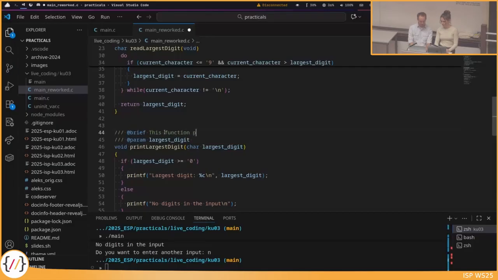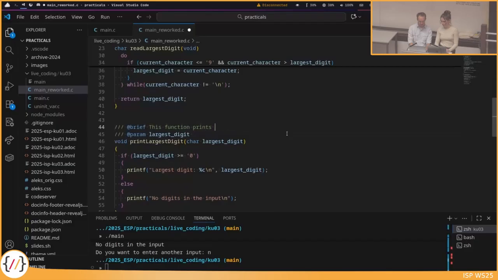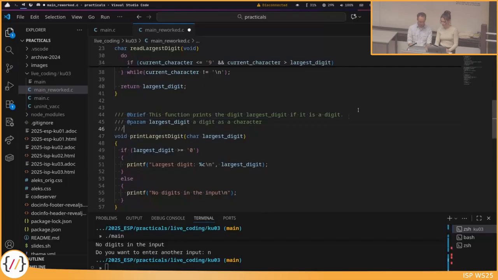This function prints the largest digit value, the largest digit if it is a digit. Okay? And the parameter is a digit as a character. So now we have a sentence for the function. Okay, maybe we add a bit more here so that it looks nicer, but we have a template for this, so you need to do this in the assignment as well, that you document all the functions.